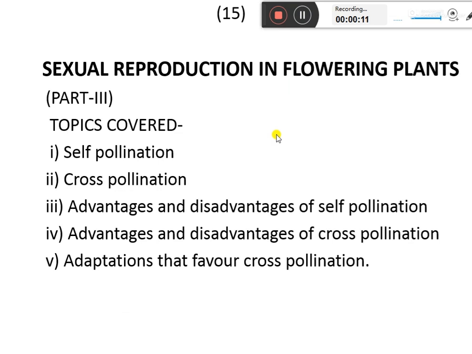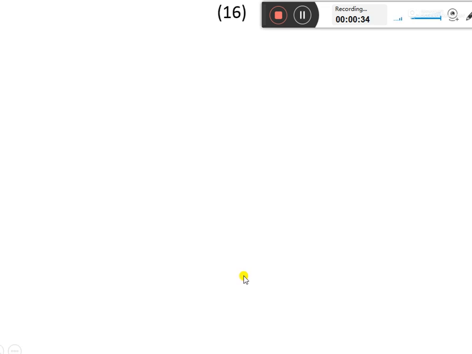In this part, we'll cover the following topics. The first is self-pollination, second is cross-pollination, third is the advantages and disadvantages of self-pollination, then the advantages and disadvantages of cross-pollination, and lastly the adaptation that favors cross-pollination.